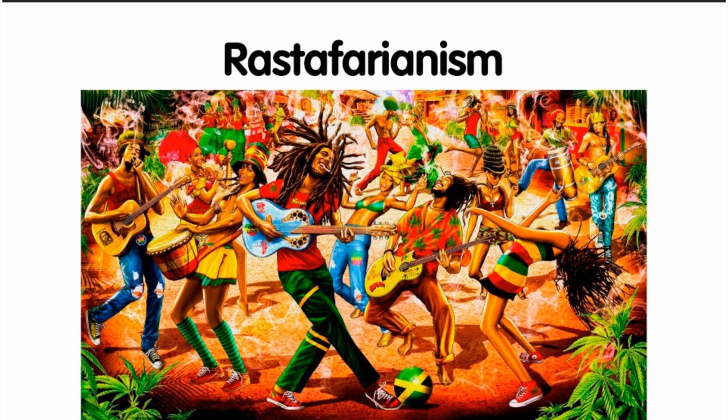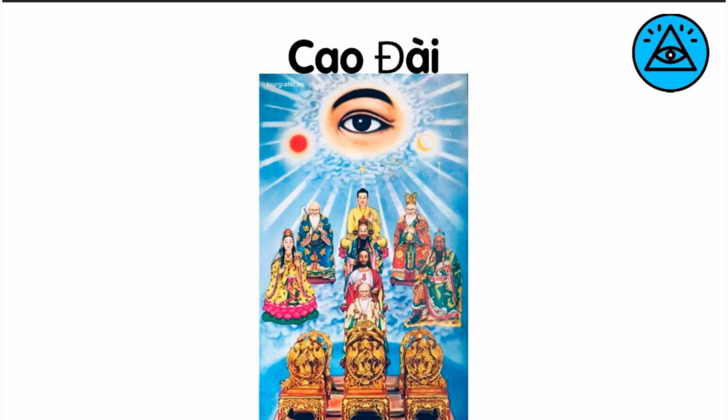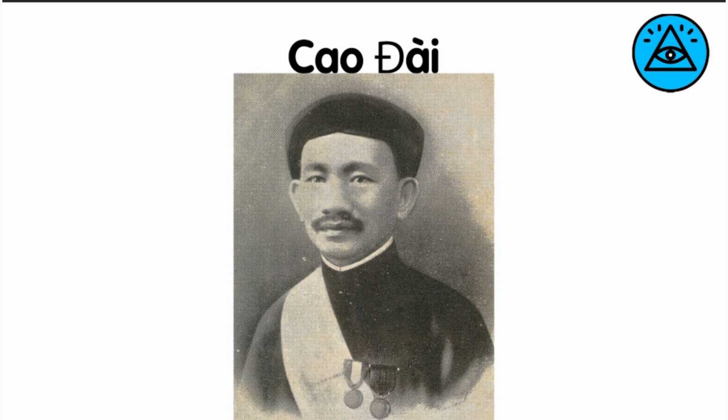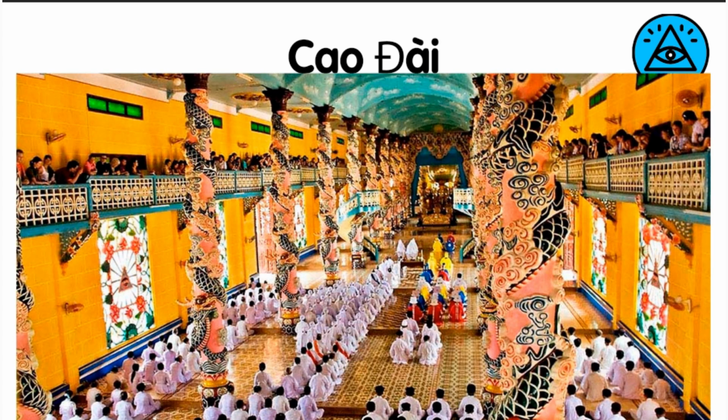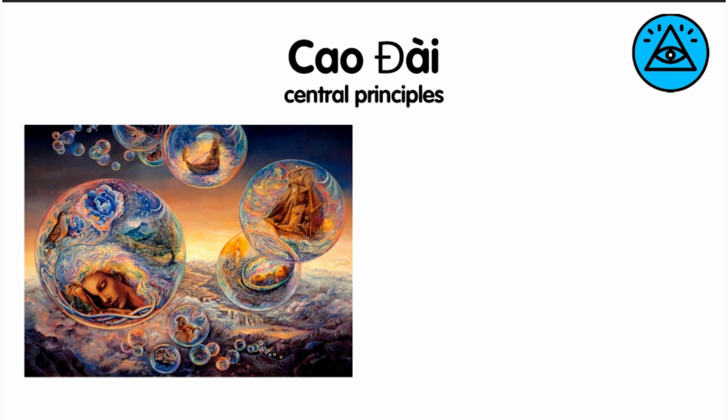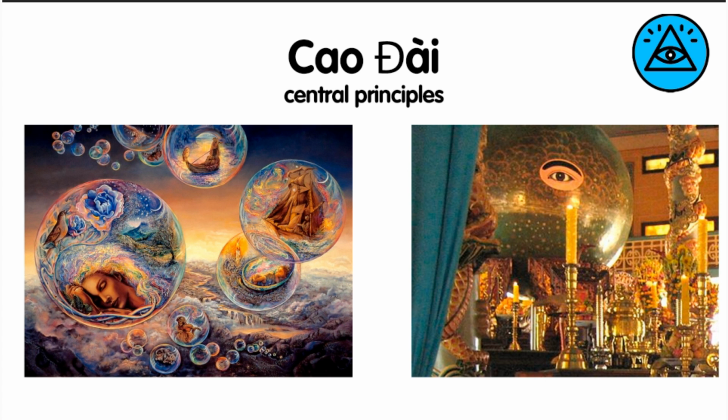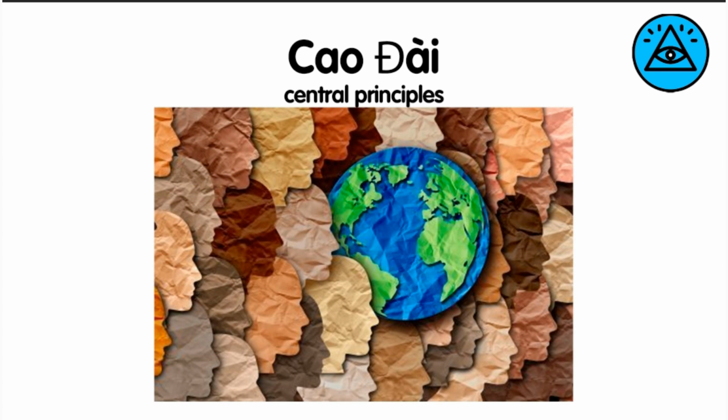Cao Dai is a religious and philosophical system that emerged in Vietnam in the early 20th century. The founder of Cao Dai, Ngo Van Chieu, claimed that many spiritual entities, including Confucius, Buddha, Lao Tzu, and Jesus Christ, appeared to him and entrusted him with the mission to teach people and create a unified religion. The basic principles of Cao Dai include the teachings of reincarnation and karma, the worship of the god Cao Dai, the Supreme Lord, the veneration of spiritual teachers, and the pursuit of harmony among religions and nationalities.